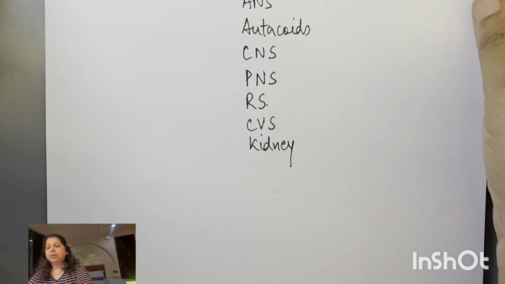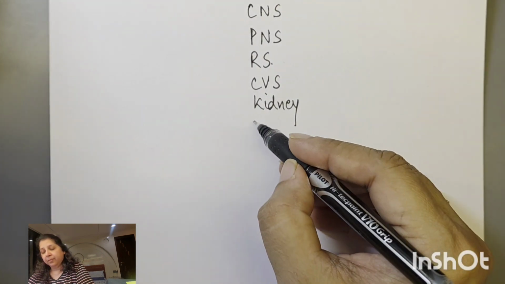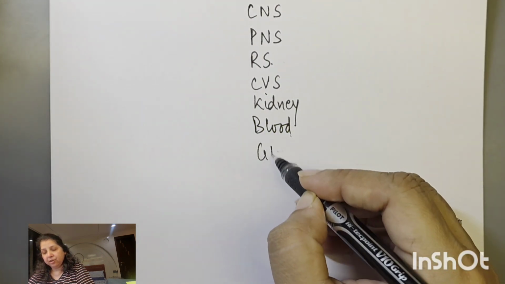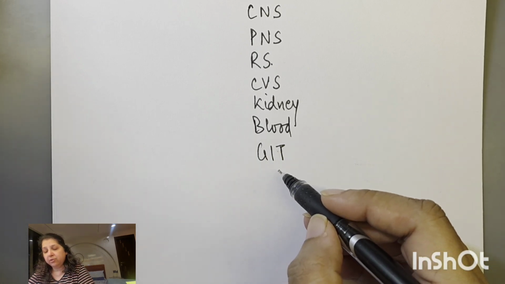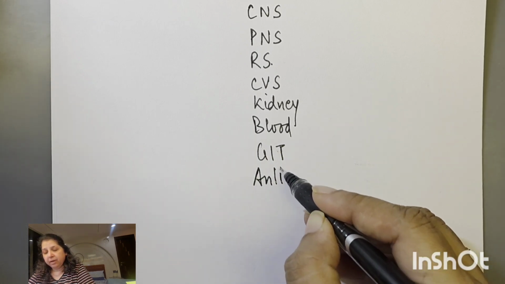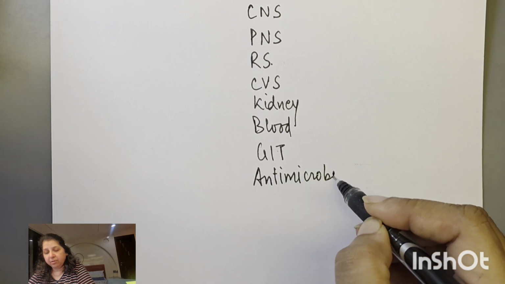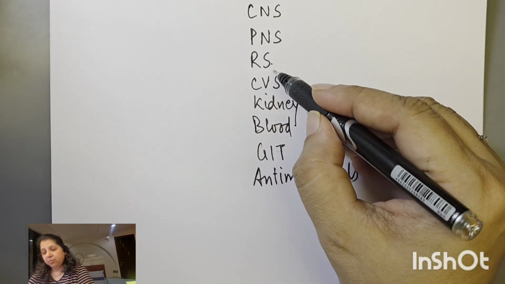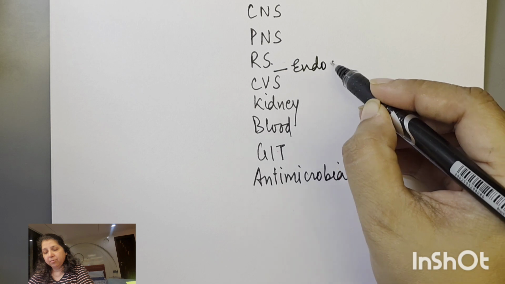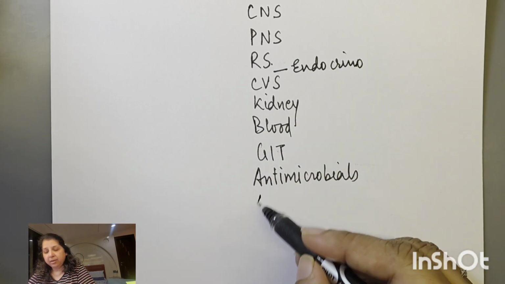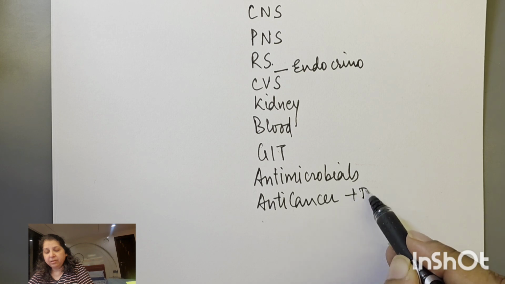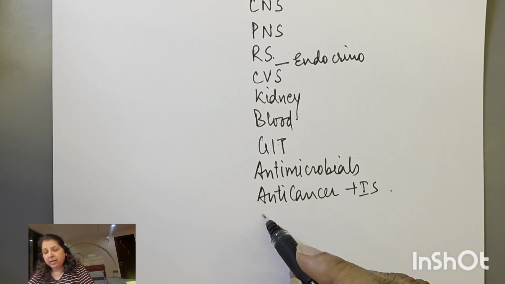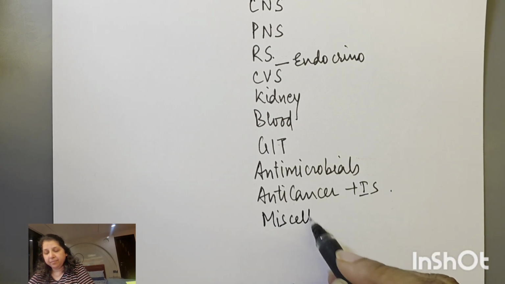Then the chapters that we'll take are blood, GIT. Then we have hematinics, GIT, and then we have antimicrobials. Okay, I have forgotten hormones, so let's put it here. Endocrine, right? Antimicrobials, anti-cancer, immunosuppressants, all those immunological agents, and then we have miscellaneous.